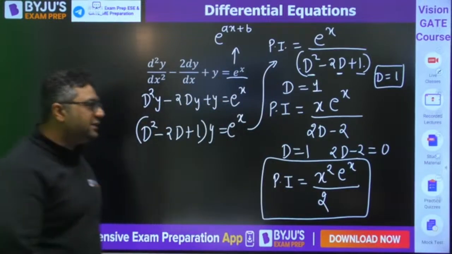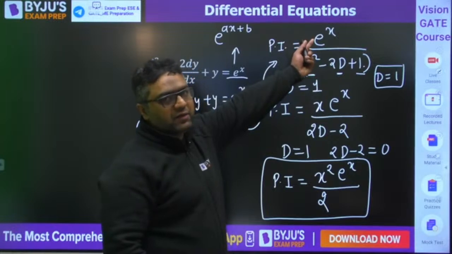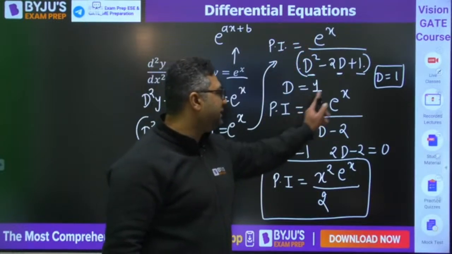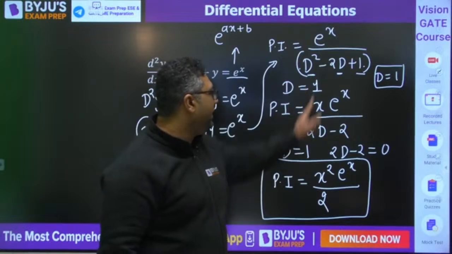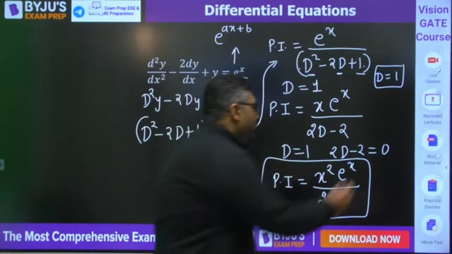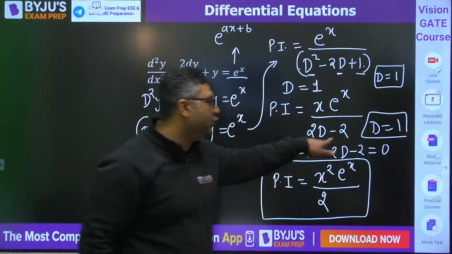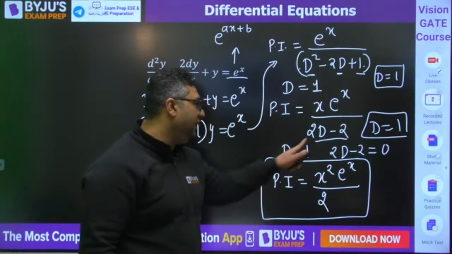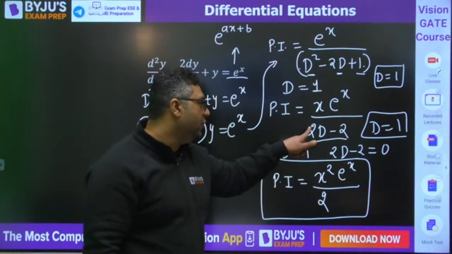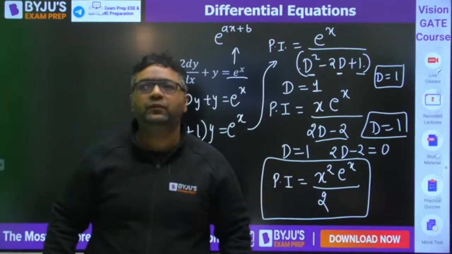So when you put d equals 1 and the denominator is becoming 0, then what will you do? Multiply the numerator with x and differentiate the denominator. So it will become x e to the power x over 2d minus 2. The differentiation of 1 is 0. When you once again put d equals 1, you again get the denominator to be 0. So if it is becoming 0, once again multiply with x, x squared e to the power x, and differentiate the denominator: 2d becomes 2. This is the particular integral.